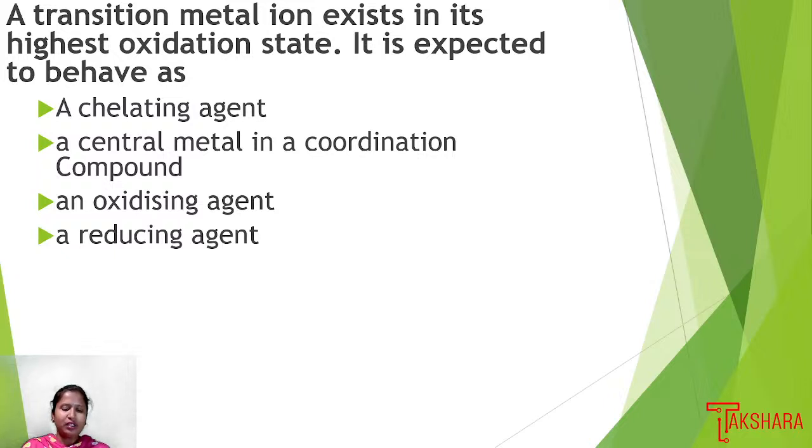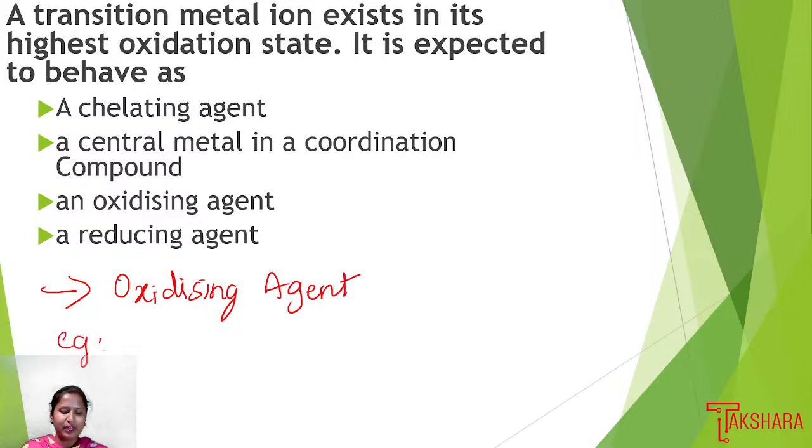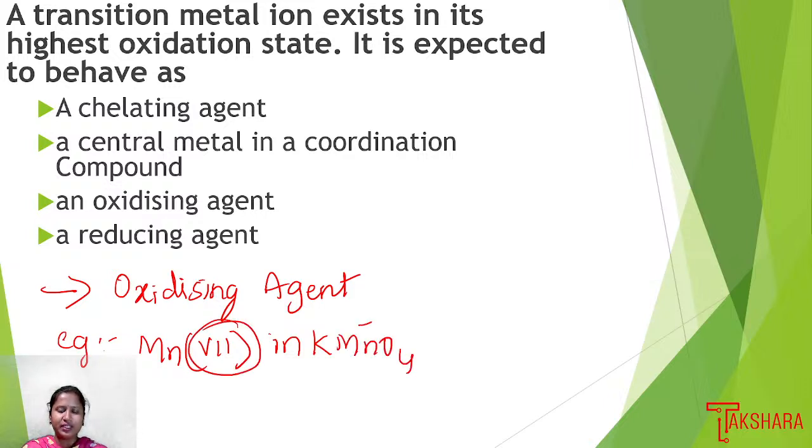Here, when the transition metal ion exists in its highest oxidation state, it acts as an oxidizing agent. So the point is, when the transition metal shows the highest oxidation state, it is acting as an oxidizing agent. For example, consider manganese plus 6, in K2MnO4, where manganese has the oxidation number plus 6.